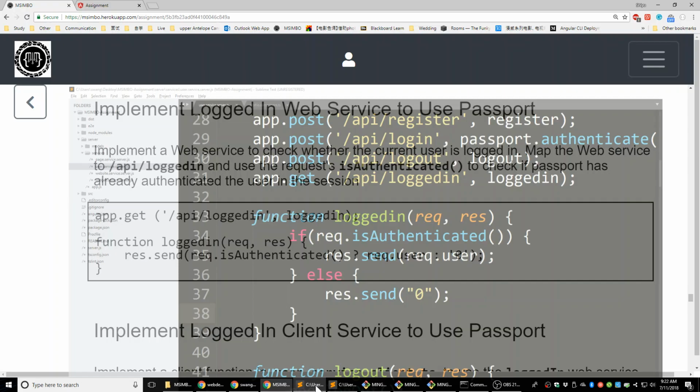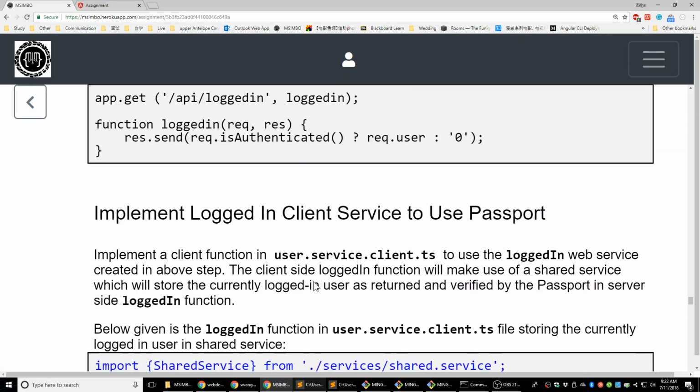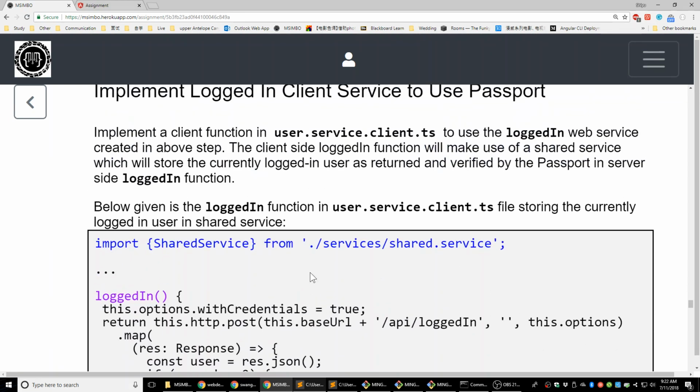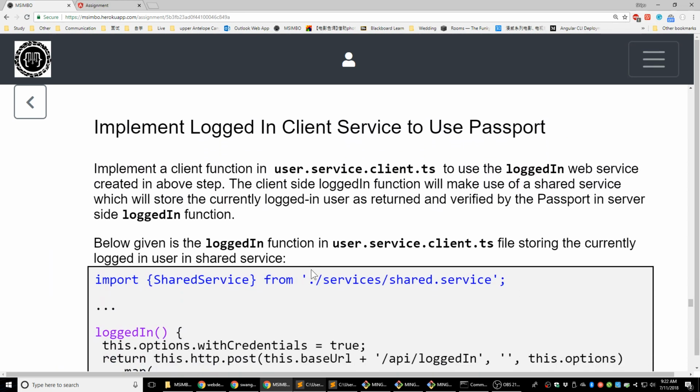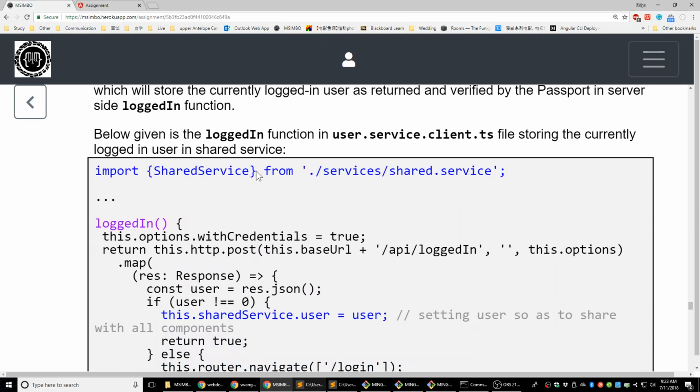And the next thing is, right now we are done with the client side and server side, and we're going to use that function in the client side. We're going to send a request every time the user tries to do any action, going to any page. We're going to send a request to the server and ask: is this user logged in? Is this user logged in? Again.